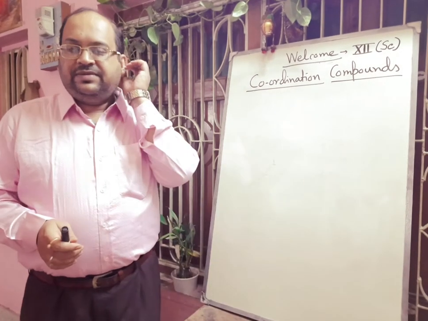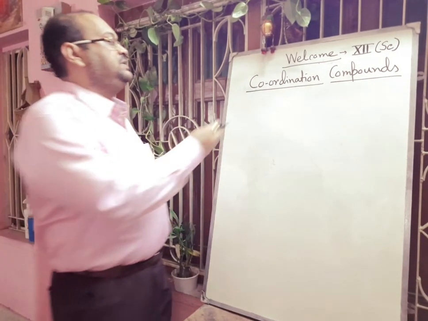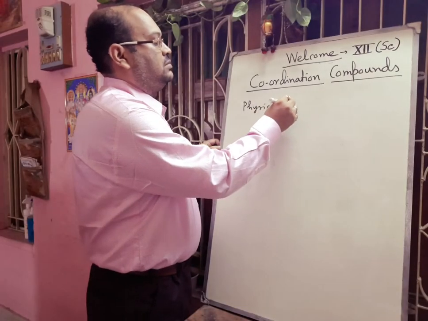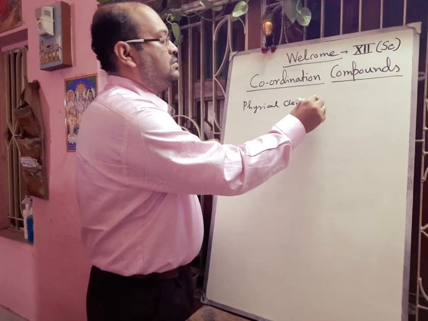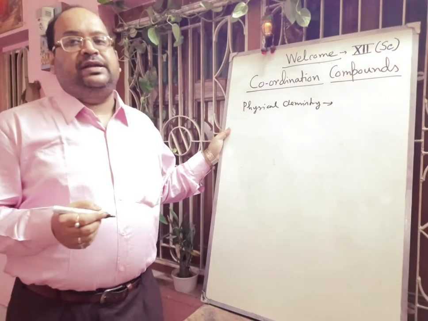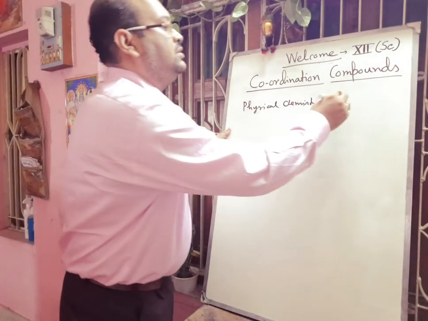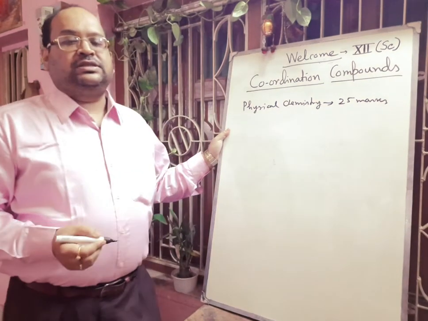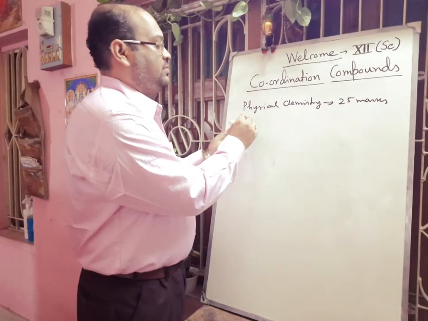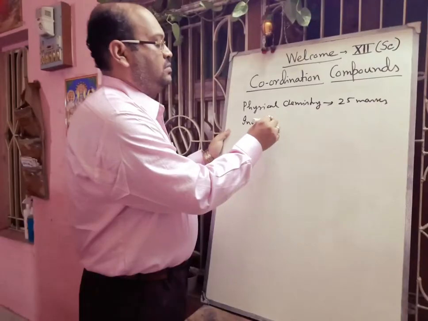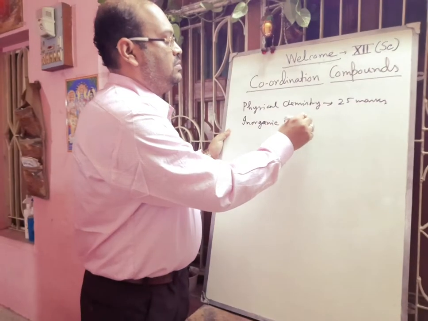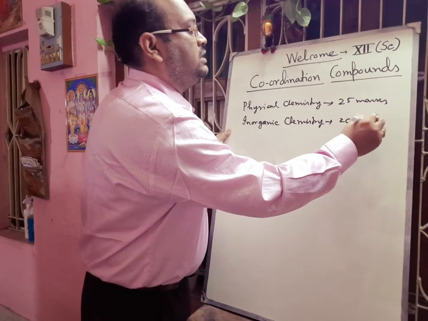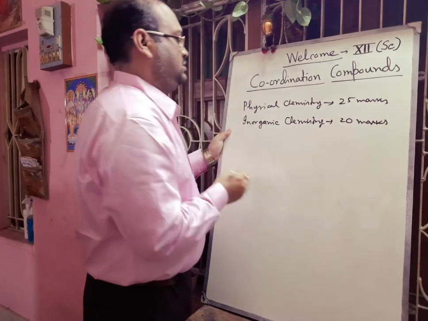Now your total chemistry is divided into three parts. One is physical chemistry, and physical chemistry out of 70 has 25 marks. Next we will discuss inorganic chemistry, and inorganic chemistry contains 20 marks.